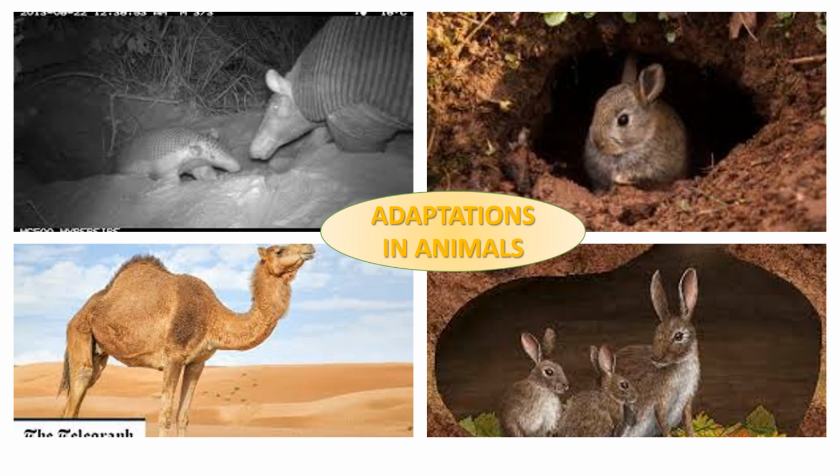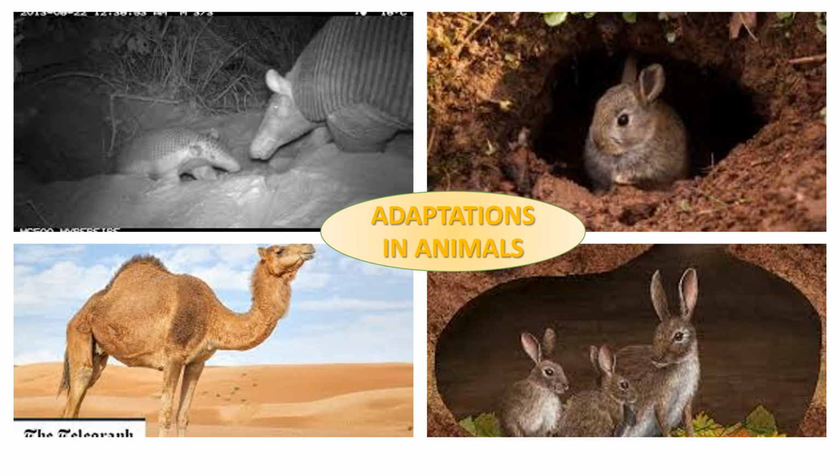A camel, which is also known as the ship of the desert, has several adaptations to survive in deserts. A camel drinks a large quantity of water and can stay without water for a long period of time. Long eyelashes protect the eyes from sand. Fat stored in the hump acts as a food reserve. Long legs help in keeping the body away from the heat of the sand. Broad feet help in walking on sand easily.